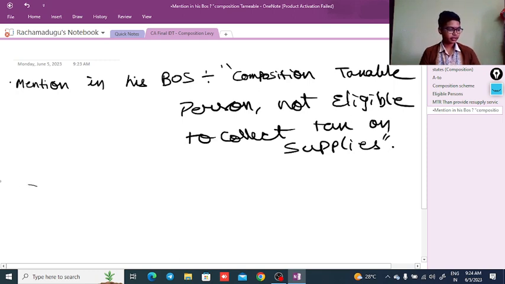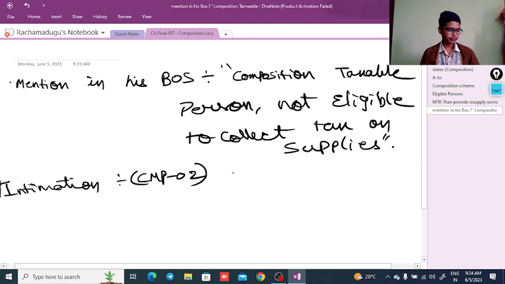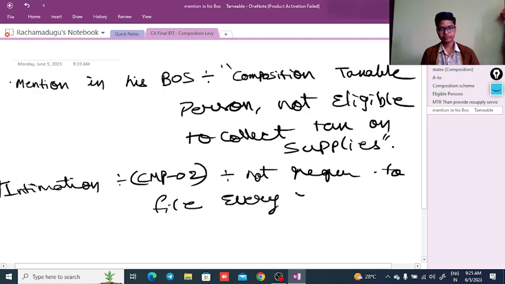Next, intimation. The person who wants to opt for the composition will file a CMP 02. It is not required to file every year to continue under composition.